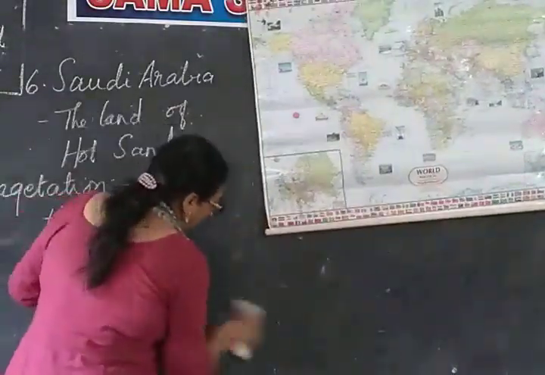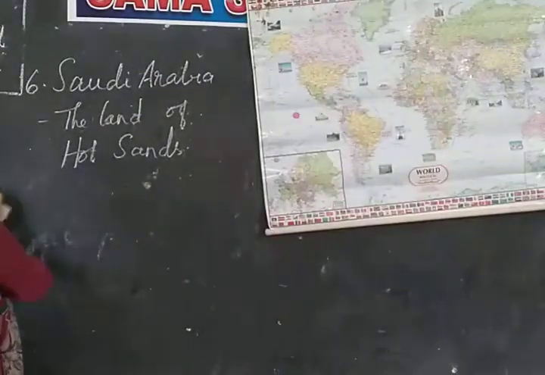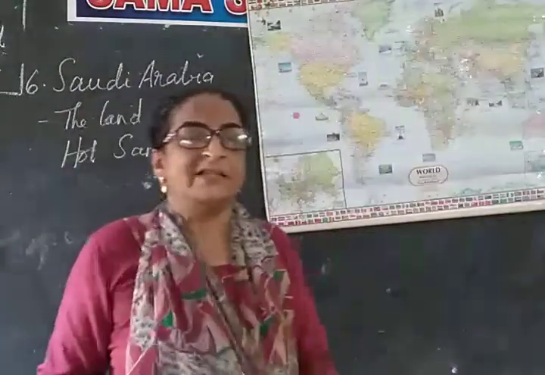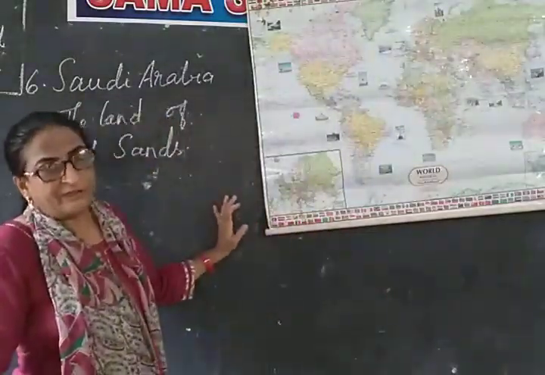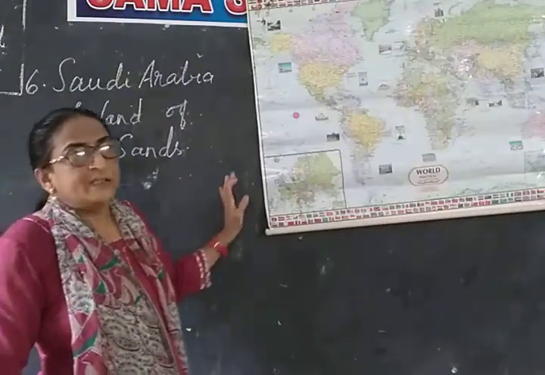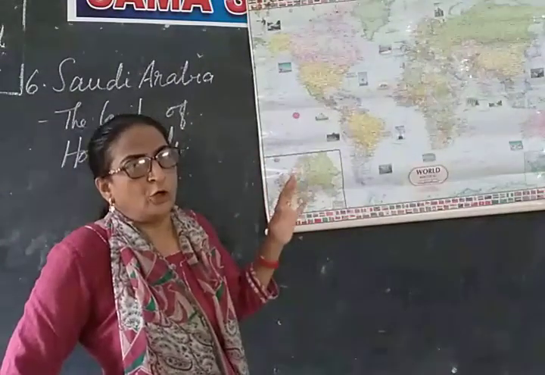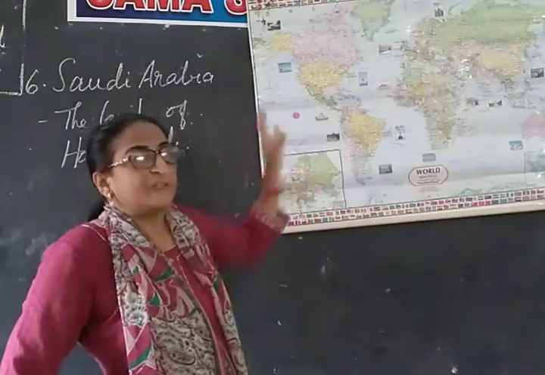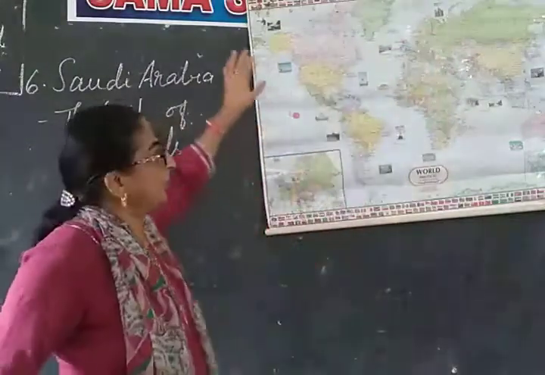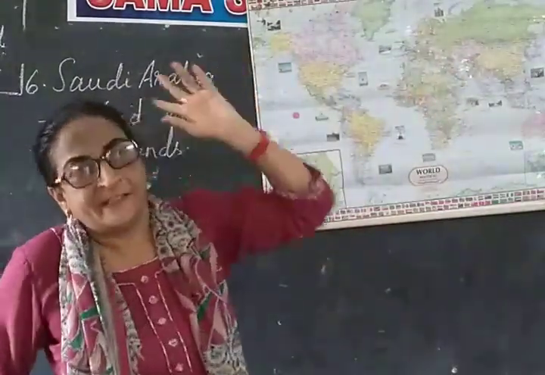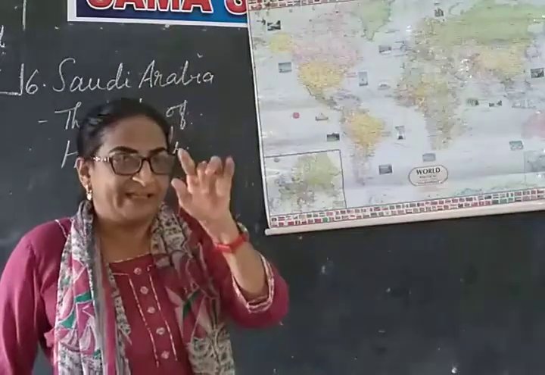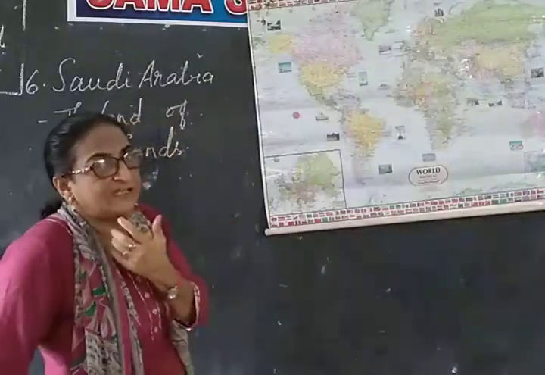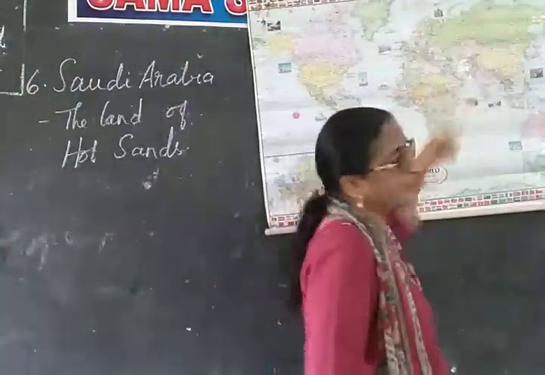So in this way, you have learned about one part of this Saudi Arabia lesson. I told you an area which is having less than 25 centimeters of rainfall is said to be a desert, isn't it? In those areas there will be very hot, dry regions. To study that type of area, we have chosen Saudi Arabia. Saudi Arabia is the biggest peninsula in the world. It is situated in the Arabian Peninsula. Saudi Arabia is a country. It is having the Red Sea on its west and Persian Gulf on its east.